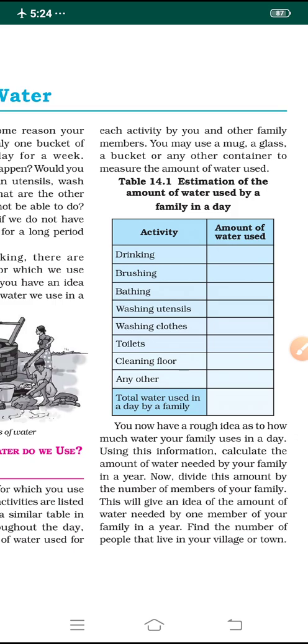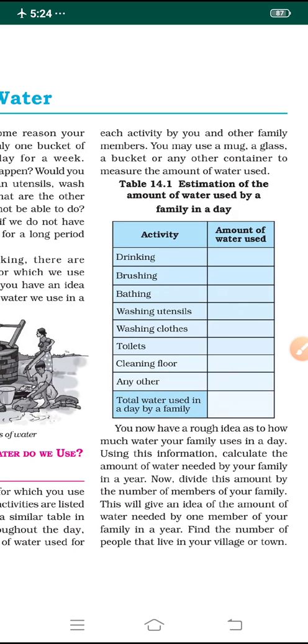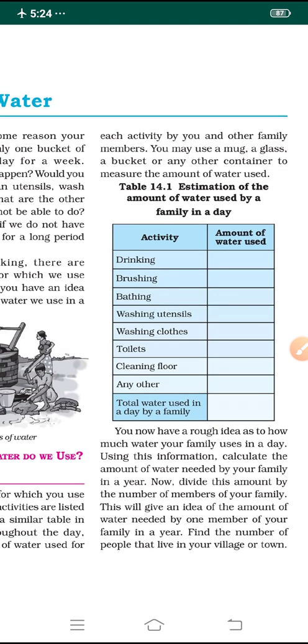Lastly, the total amount of water used in a day by your family. You have to mention it in your notebook.